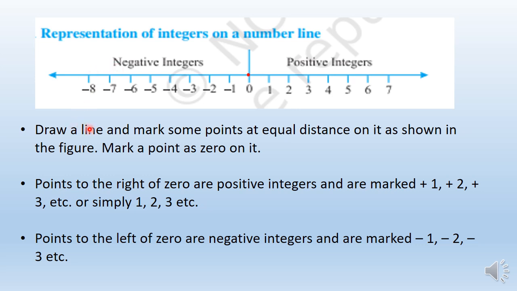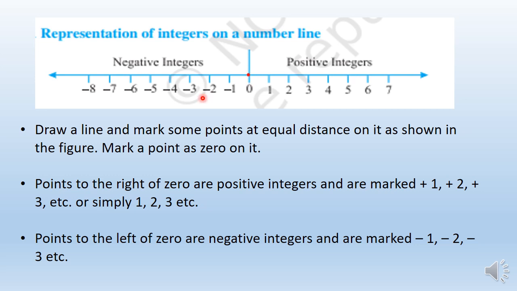Draw a line and mark some points at equal distance on it as shown in the figure. Mark a point as 0 on it. First of all, we have to draw a simple line. Okay. Over there, we have to place the position of 0. Mark a 0.